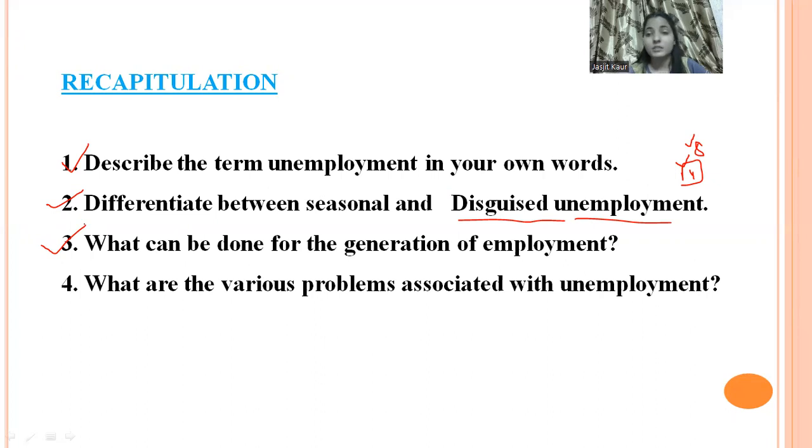Yes, very good. So poverty is there, quality of life will decrease, and society will also be affected. Depression is there, stress is there, family pressure is there. So there are many problems which are associated with unemployment.